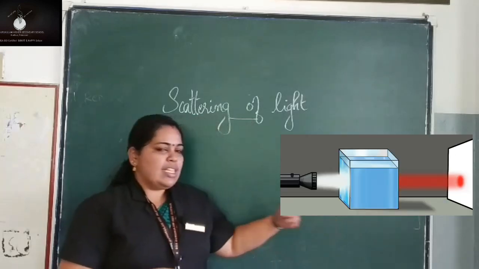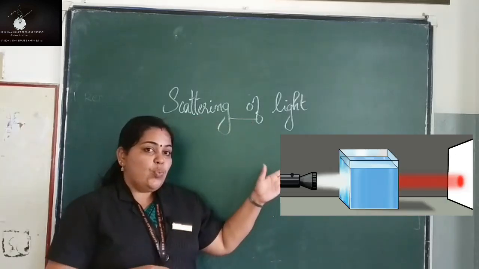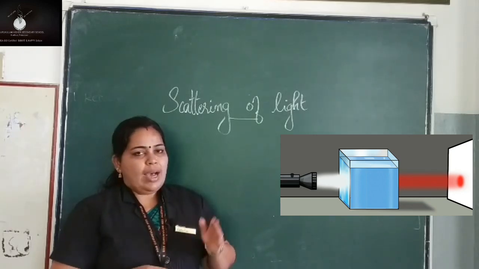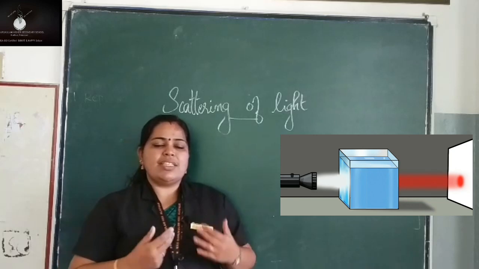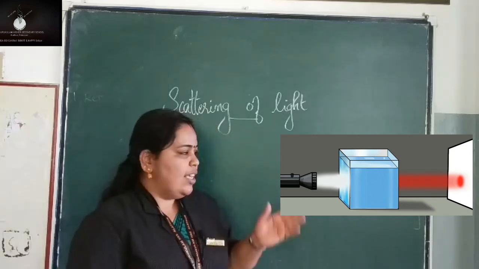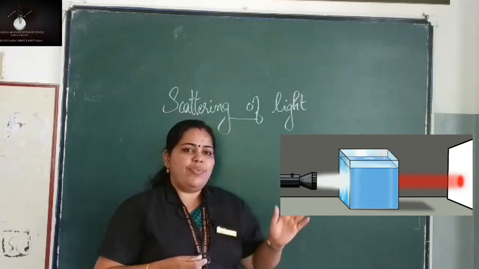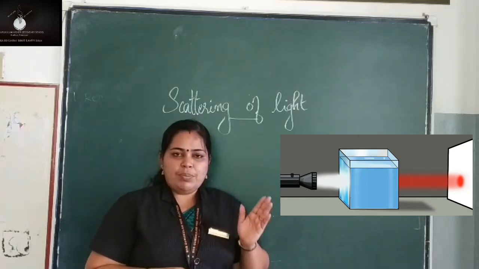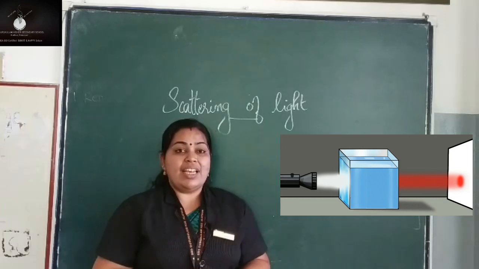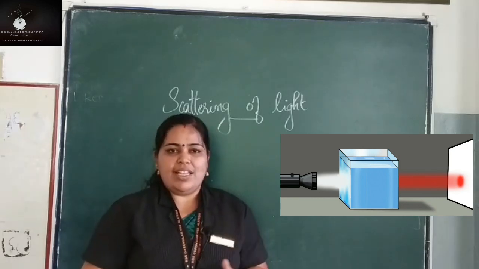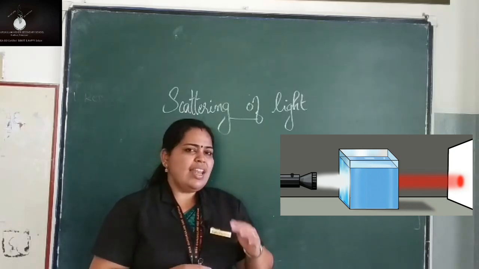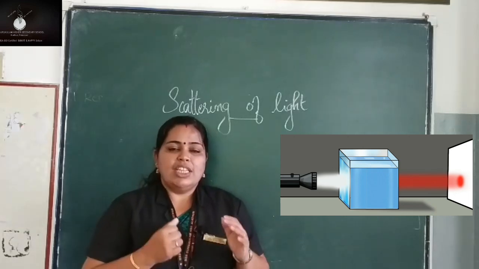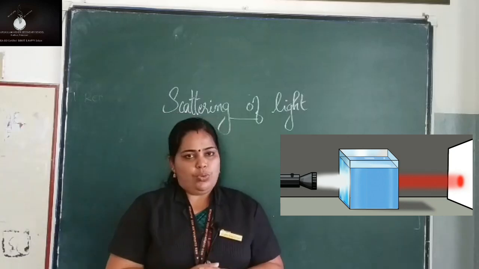And on the screen, see here, which color is seen? You can see red. Okay, so colors like violet, indigo, blue get scattered away. Later you can see yellow, orange, and finally red color will be seen on the screen. Okay, from this experiment it is clear that scattering for red is less. Why is the scattering less for red color? Because the wavelength of red is more.